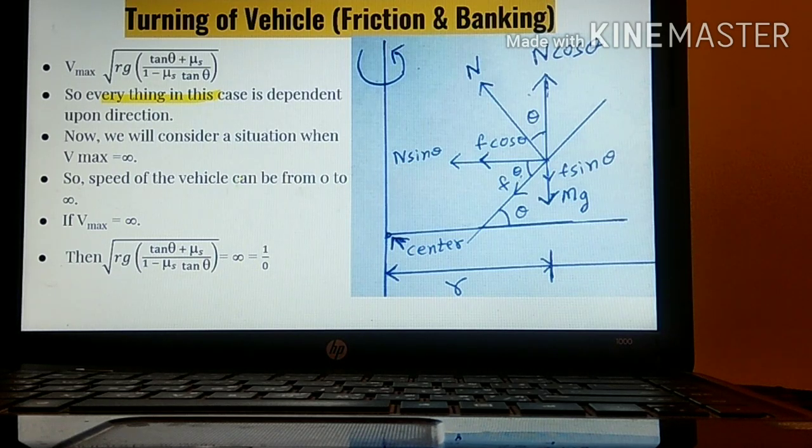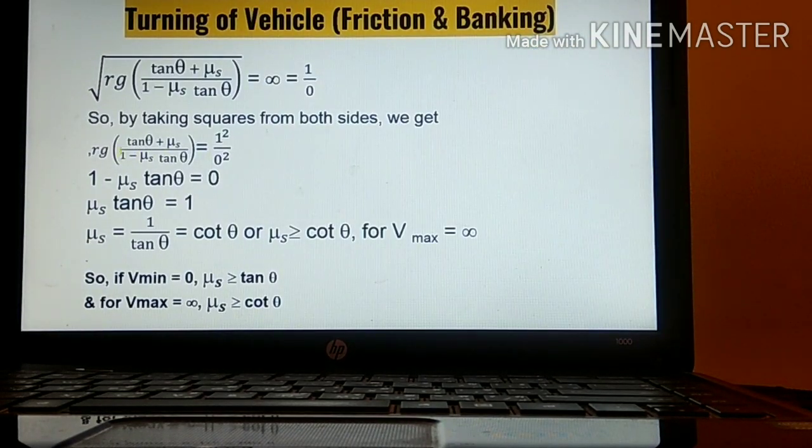So if we consider V max equal to infinity, this whole equation will be equal to infinity. Infinity we know as 1 upon 0. For our calculation convenience, we will write infinity is equal to 1 upon 0. If we calculate 1 upon 0 in a calculator, you will get infinity. Now, we will be squaring both the sides. So 1 square is 1 only and 0 square is 0. And this root sign will go away.